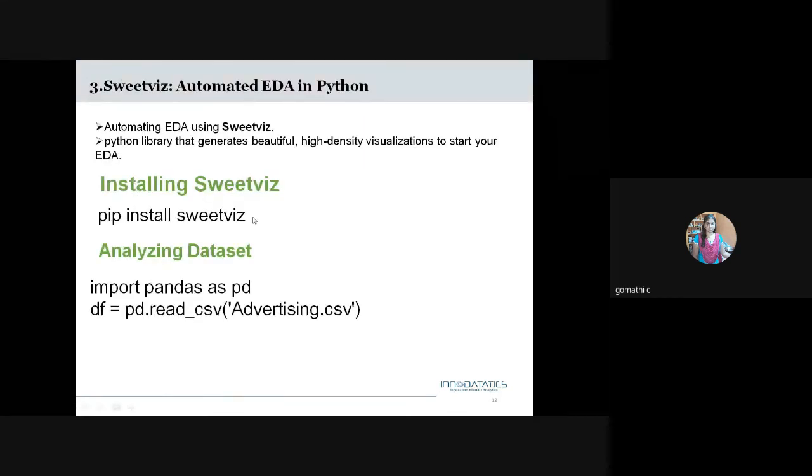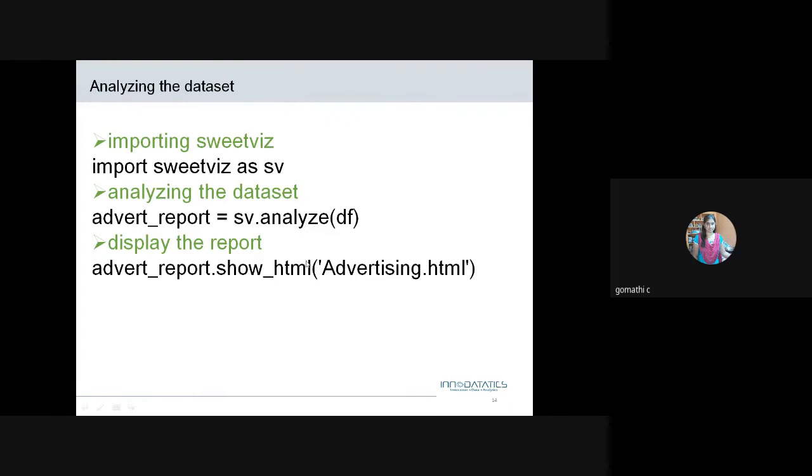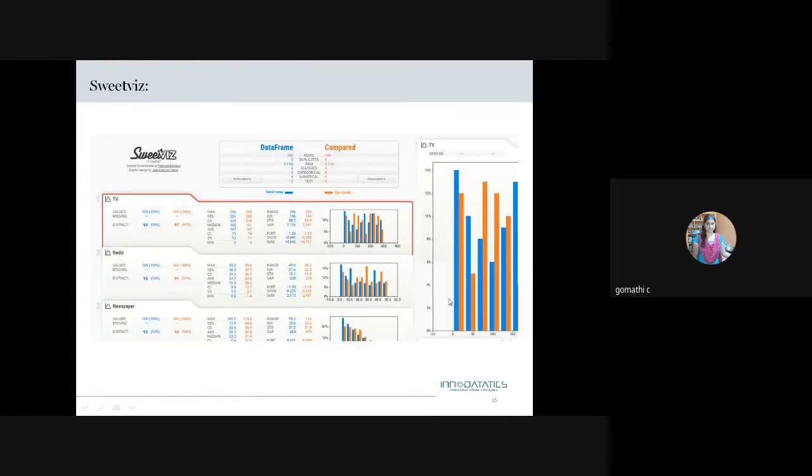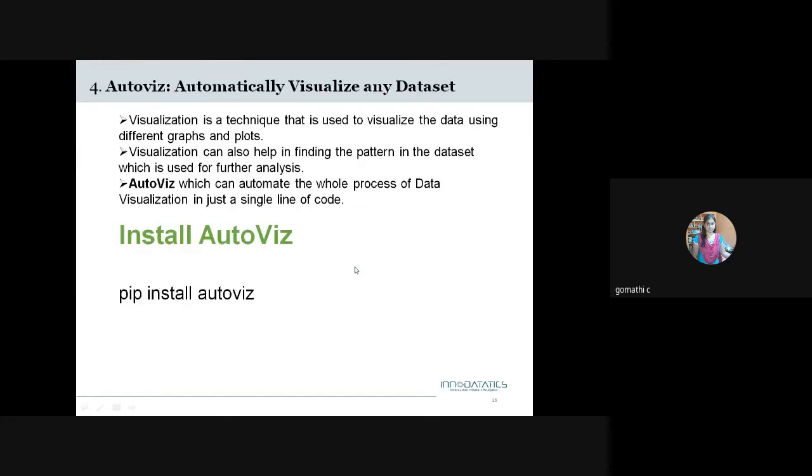This is SweetViz, how we have to import the data set and how we have to run it. This is a visualization of SweetViz.